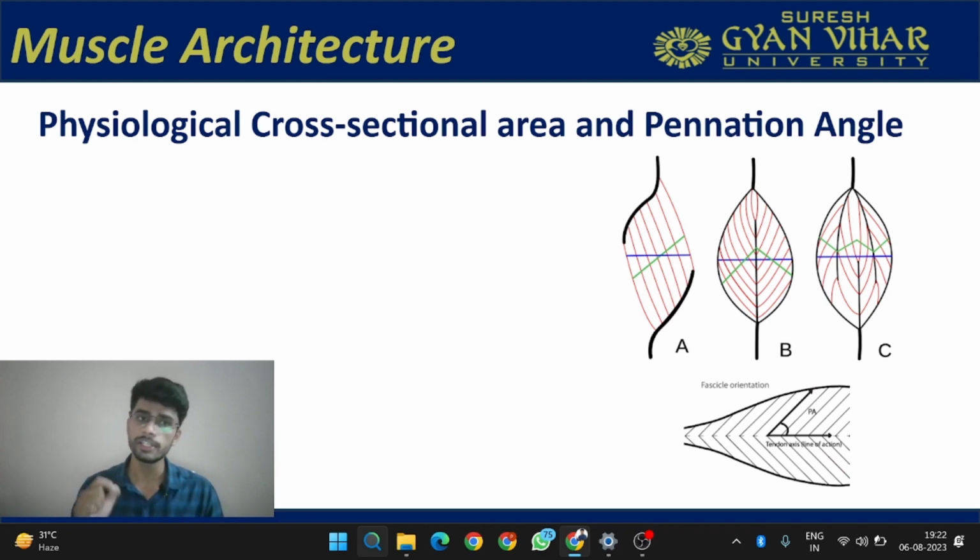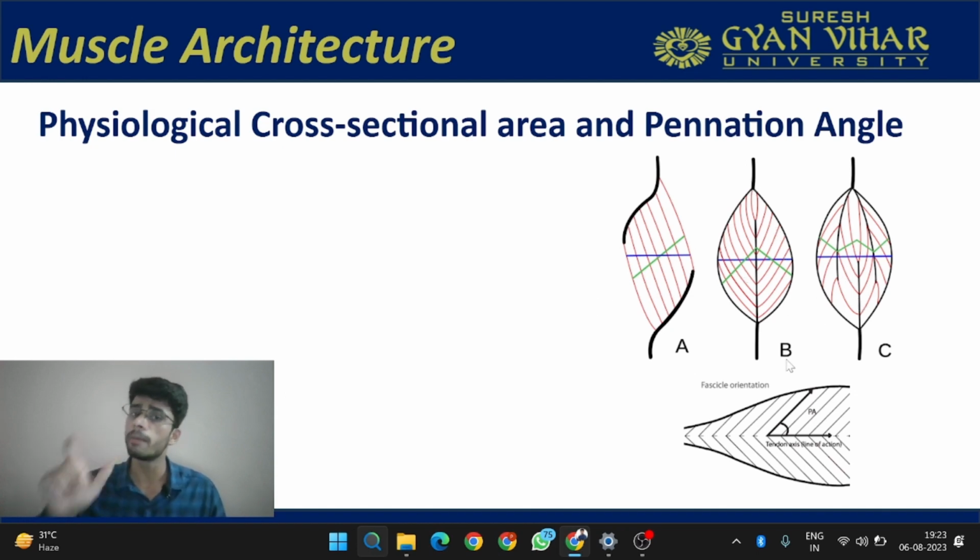First, let's understand the physiological cross-sectional area. Here you can see there are three examples, A, B and C. These are pinnate muscles. A is a unipinnate muscle, B is a bipinnate muscle, and C is a multipinnate muscle. Here you can see this green line is representing the physiological cross-sectional area. In the B diagram also you are able to identify this green line, and in the C diagram also. So this green line is nothing but the line which is perpendicular to the muscle fiber. You can see this is the line perpendicular to the muscle fiber in every case.